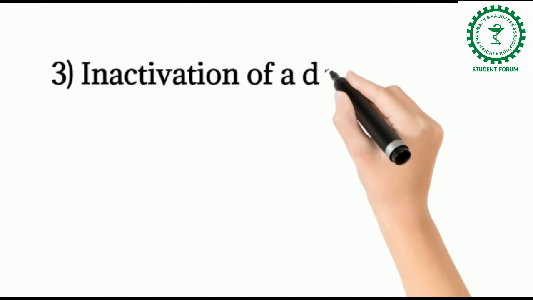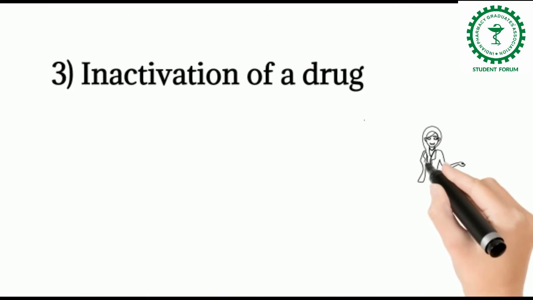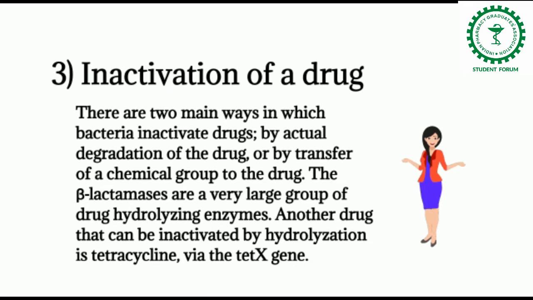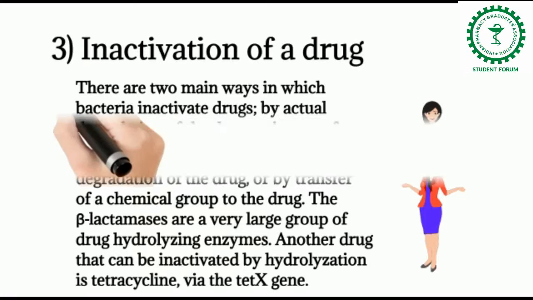The third one, inactivation of drug. There are two main ways in which bacteria inactivate drugs: by actual degradation of the drug or by transfer of a chemical group to the drug. The beta lactamases are a very large group of drug hydrolyzing enzymes. Another drug that can be inactivated by hydrolyzation is tetracycline via the TETx gene.